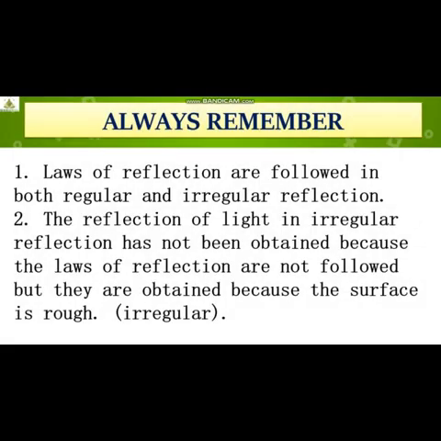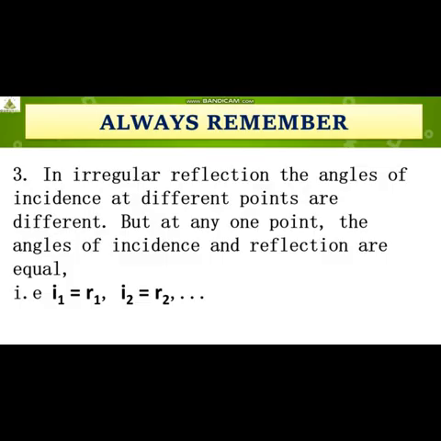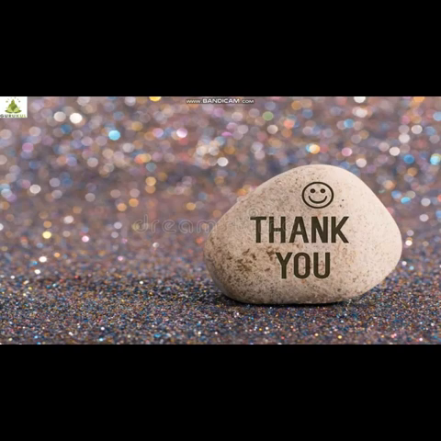Please go back to the figure. Here you will understand. Here can you see I1 R1 is equal, I2 R2 is equal, and I3 R3 is equal. But I1 is not equal to I2 and I2 is not equal to I3. All are making different angles on the rough surface. So I hope you have understood the explanation for these two important terms: what is regular reflection of light and irregular reflection of light? Further concepts we will see in the upcoming videos.